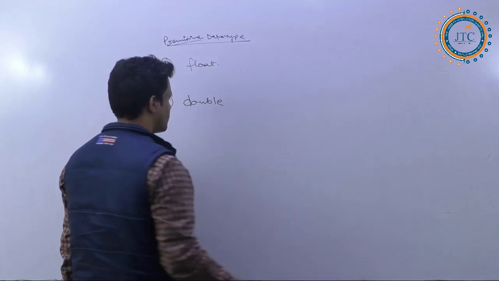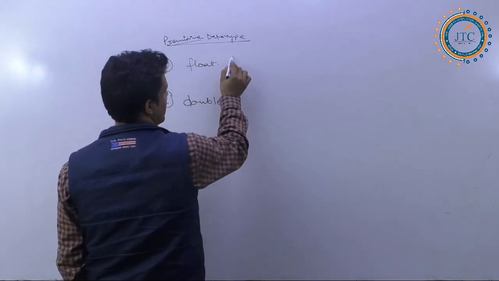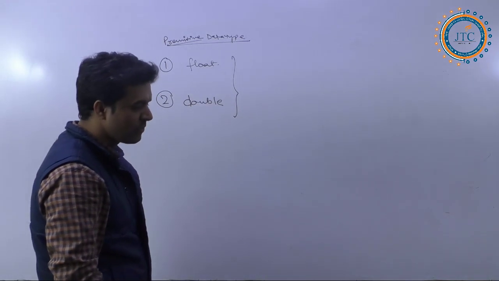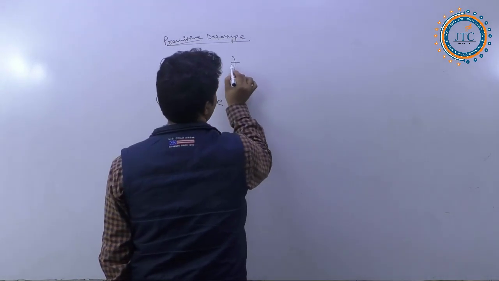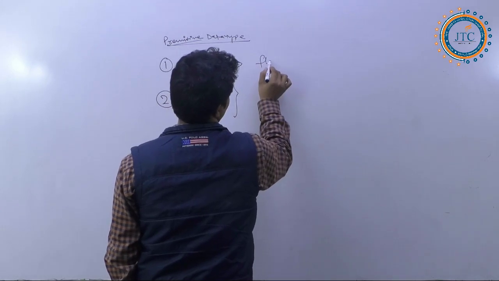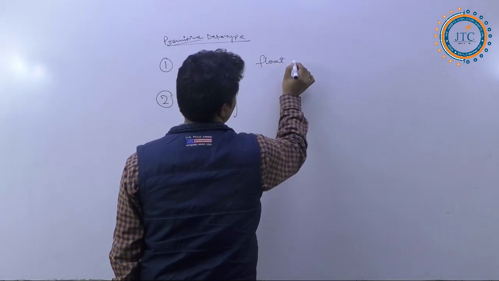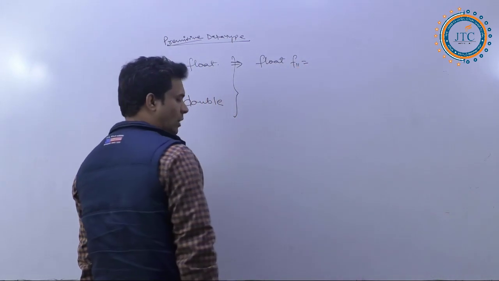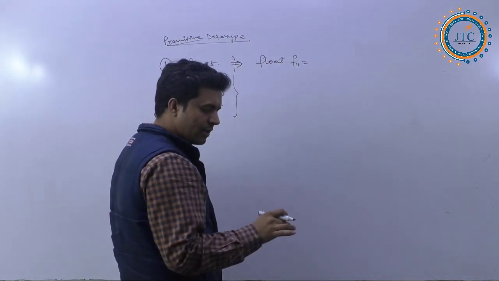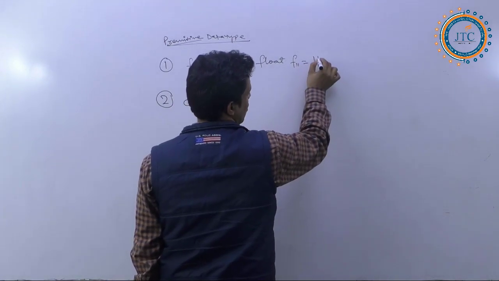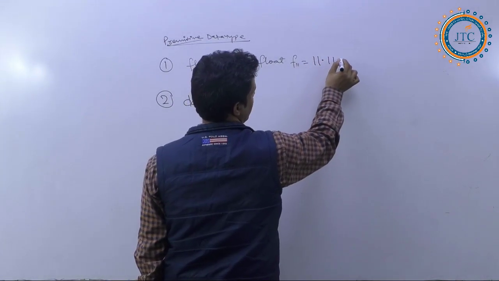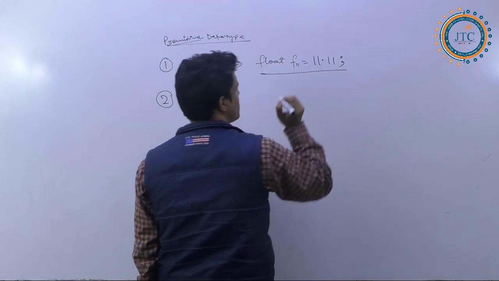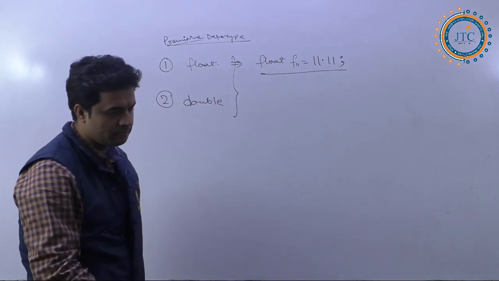Let's talk about this. Whenever I say float, it is the floating data type. So in the case of float, I am writing float f11 is equal to, suppose, 11.11. I am just going to write it here. See, this is one representation we have written here.